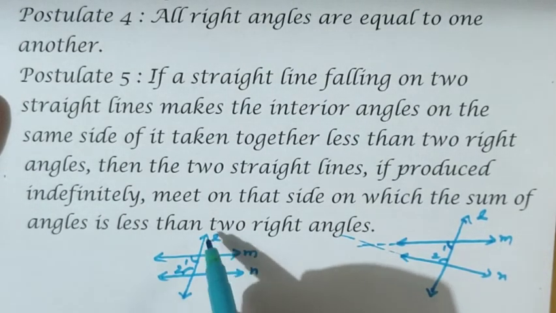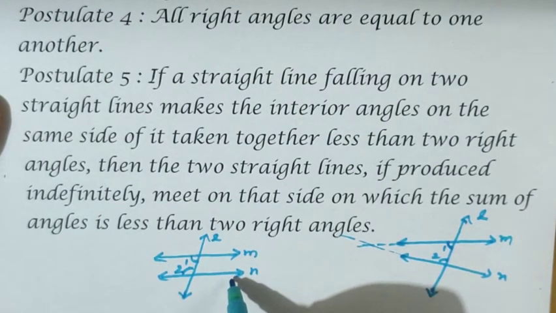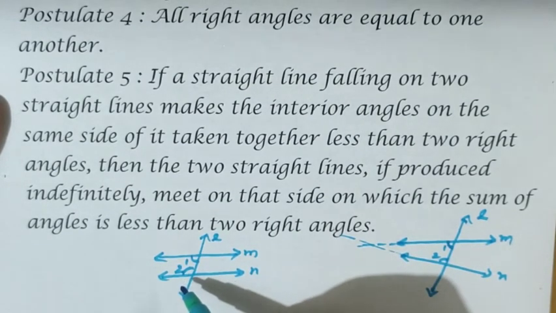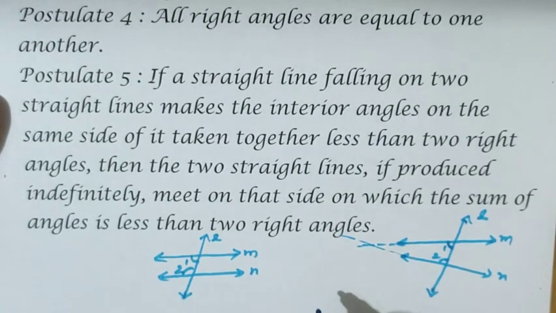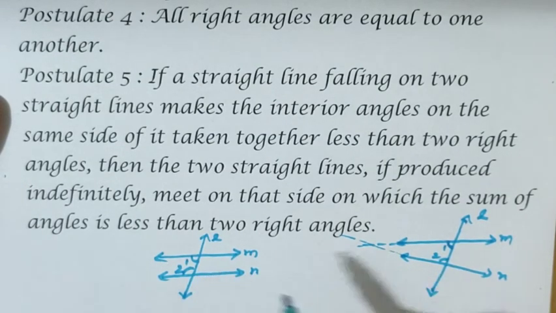When 2 lines are cut by a transversal, if the interior angles on the same side of the transversal sum to 180 degree, then we can say the lines are parallel. Or else, if M is parallel to N and it is cut by a transversal, the sum of the interior angles is equal to 180 degree.